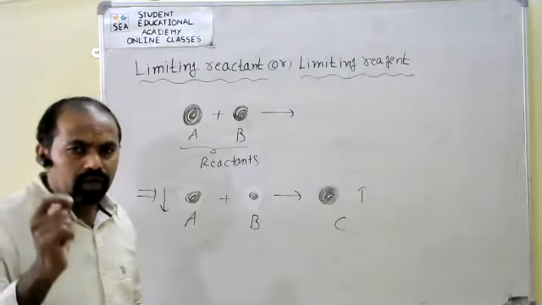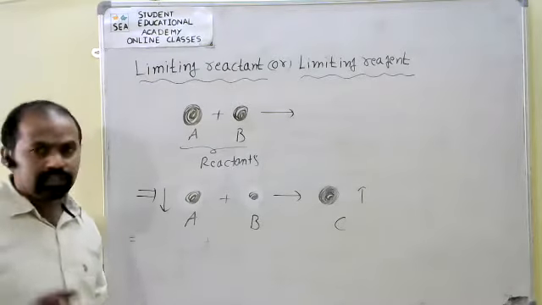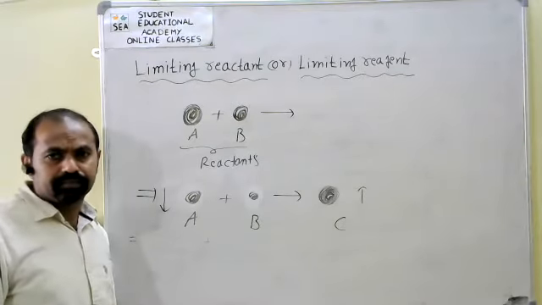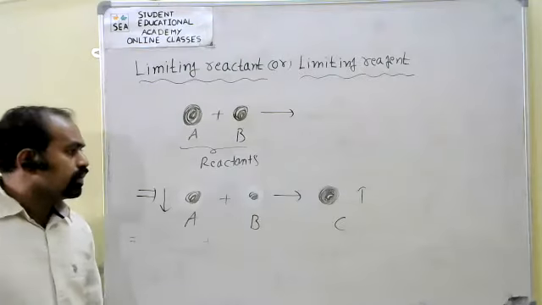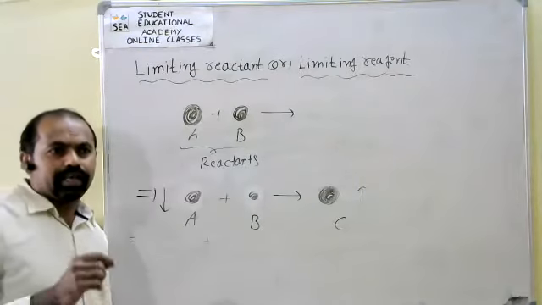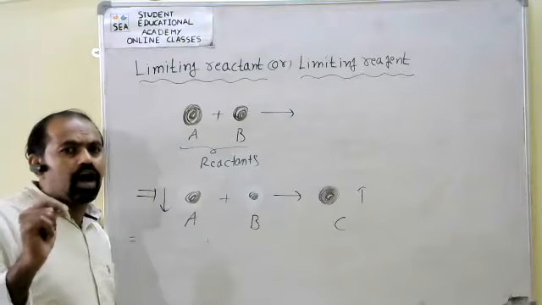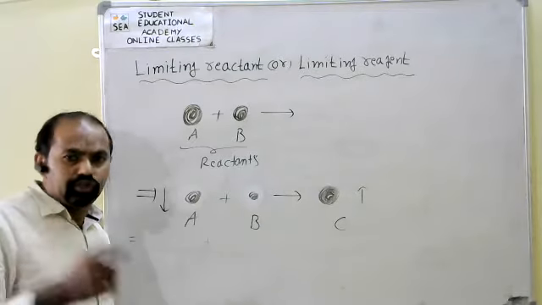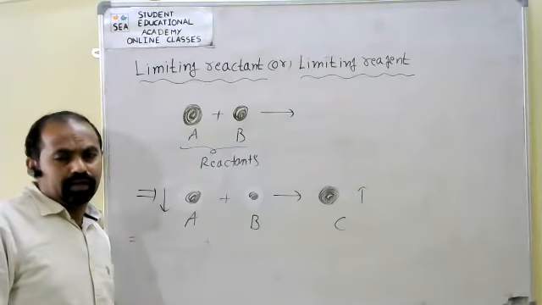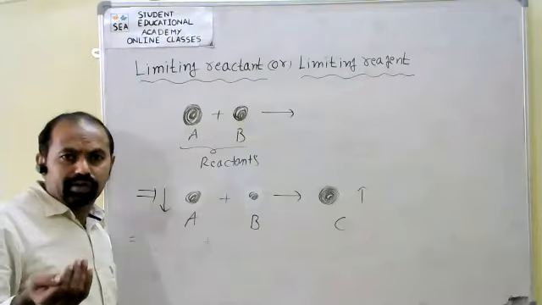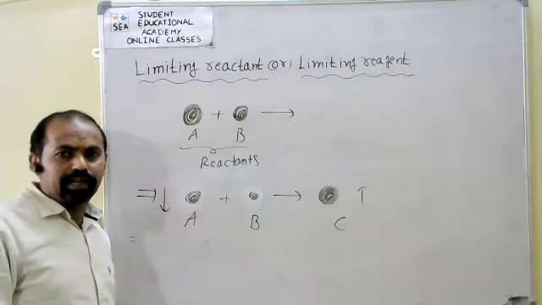Now, in a few reactions we observe that not all the reactants are completely consumed as a product. What is the meaning of that?